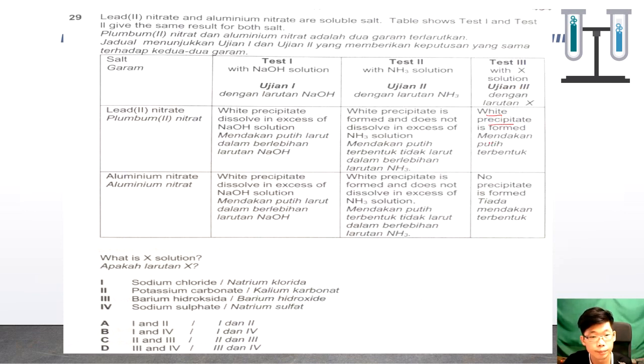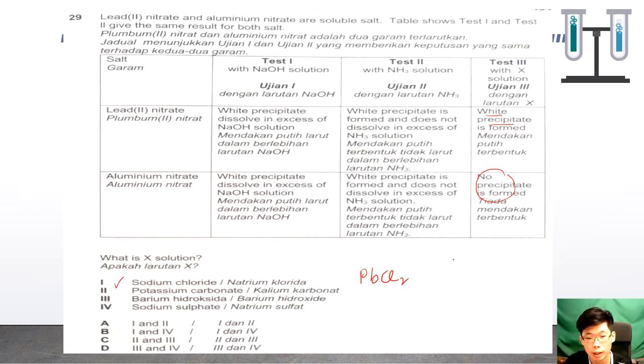For aluminium, this one has no precipitate. So what is the possible solution X? Meaning that sodium chloride. It forms lead-2 chloride, which is a white precipitate, so it is correct.